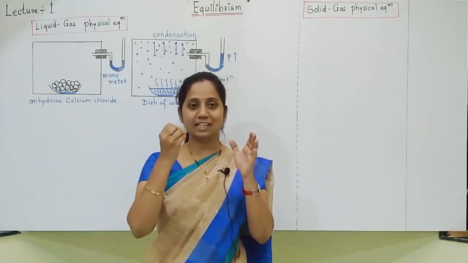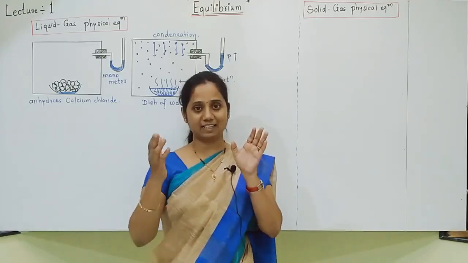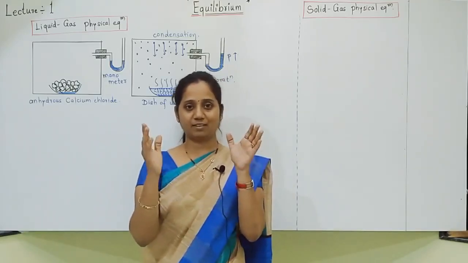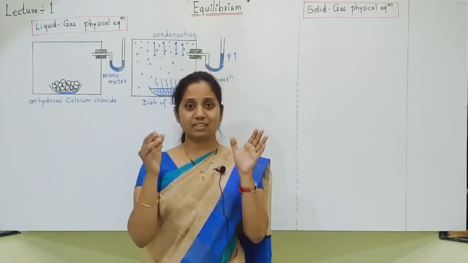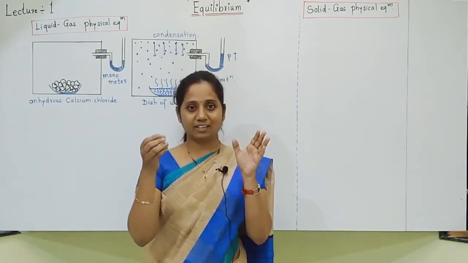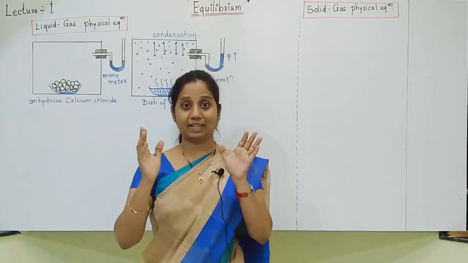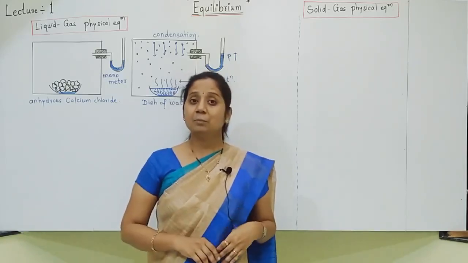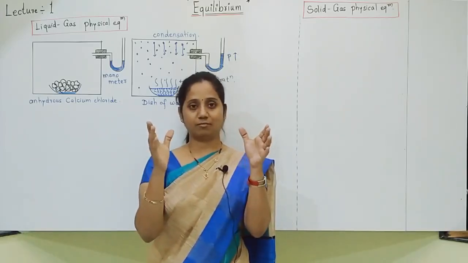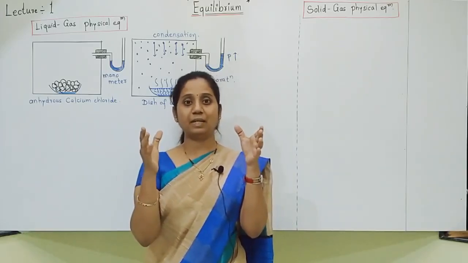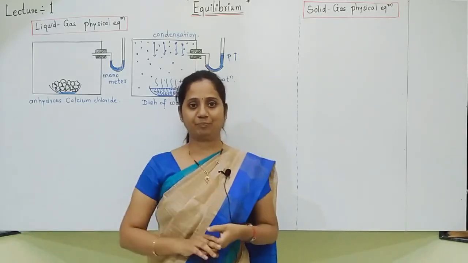It is giving out vapors, and those vapors are violet in color. So initially the jar becomes faint violet, afterwards a little dark violet and more dark violet. Like this the color becomes darker and darker violet. But after some time it is seen that there is no more deepening of violet color. Violet color intensity remains the same.